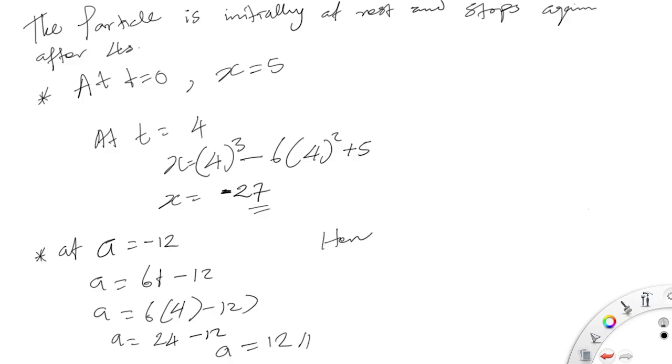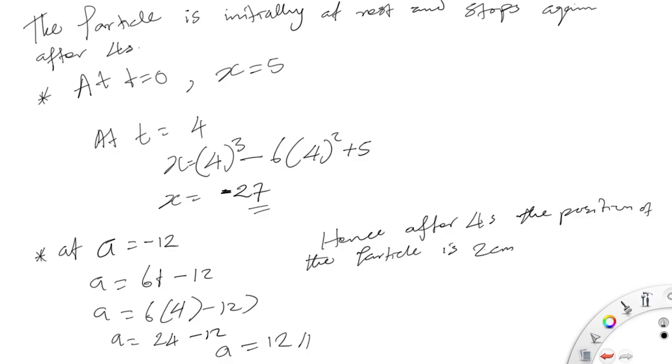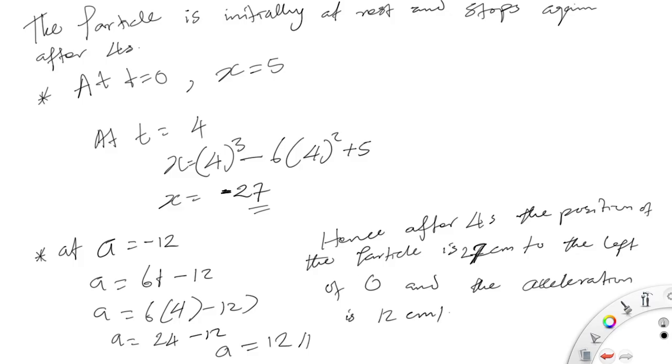Hence we can say after 4 seconds the position of the particle is 27 centimeters to the left of O, because it's negative, left of the origin, and the acceleration is 12 centimeters per second squared.